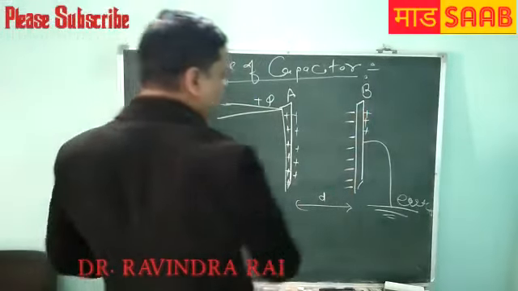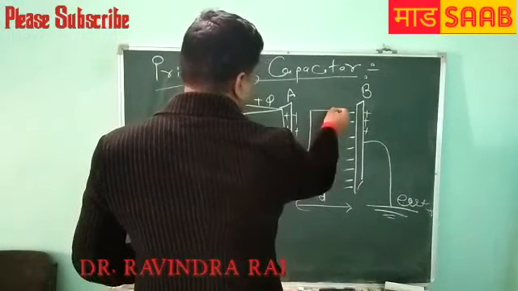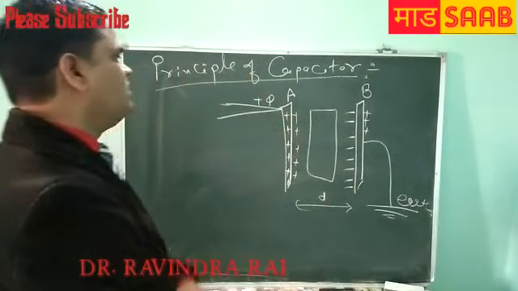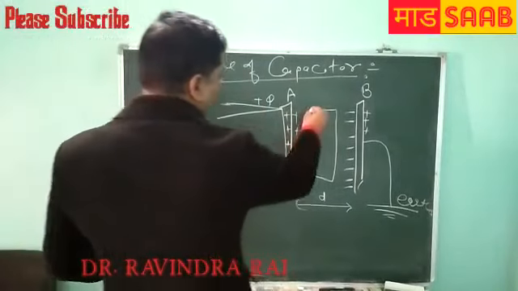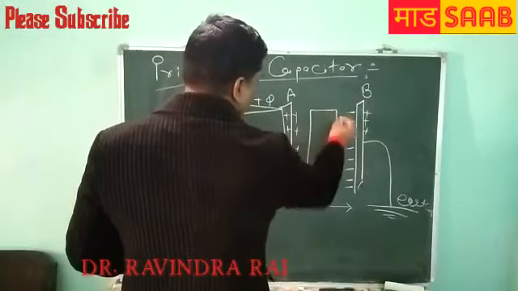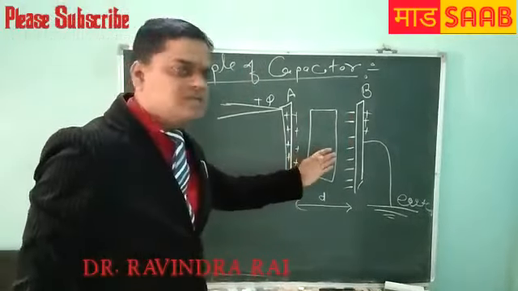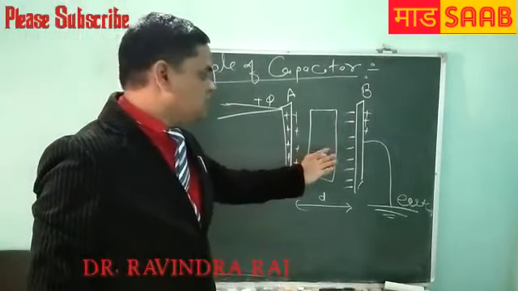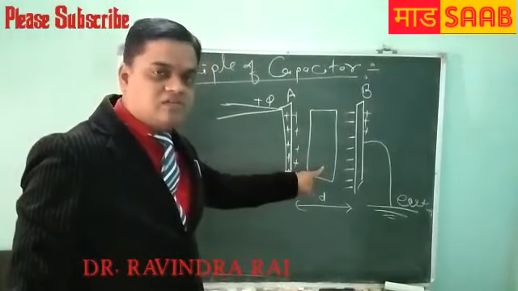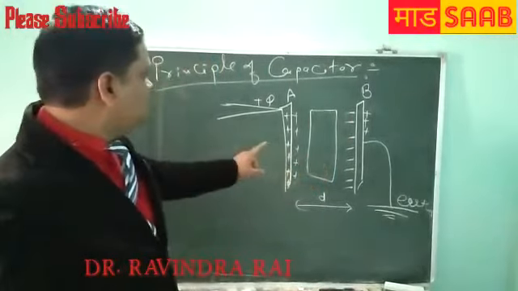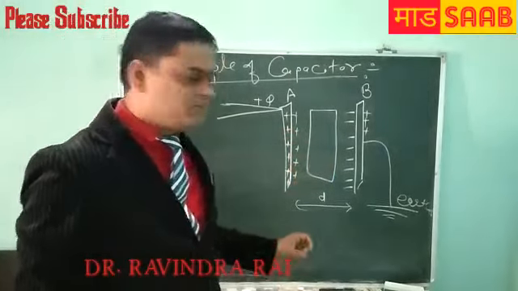If a dielectric substance is placed between the capacitor plates, without any size change, the capacity increases or decreases. Very simple.